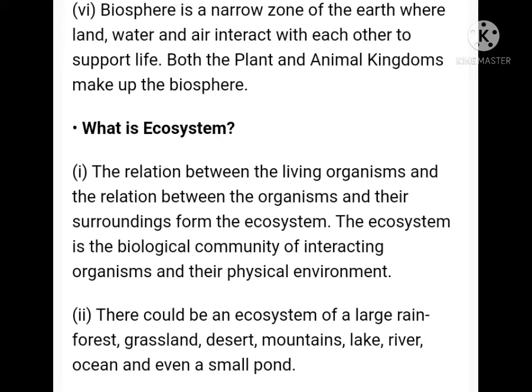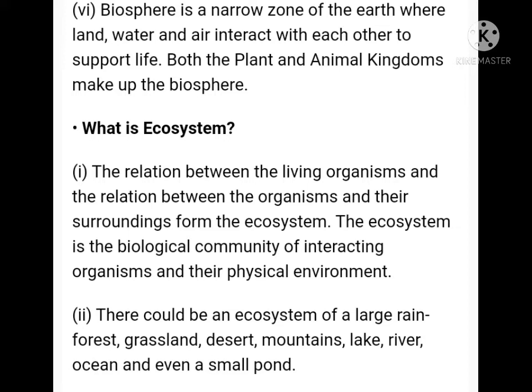Now let us move on to the biological environment. Biological environment is also said to be the biosphere. It is a narrow zone where all the three components of physical environment, the lithosphere, the hydrosphere and the atmosphere, come into contact with each other. They meet at a point, and that point is known as biosphere, where all life forms exist. Here, the interaction of the biosphere with the physical environment leads to a formation of ecosystem.